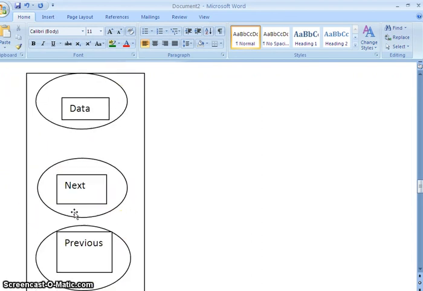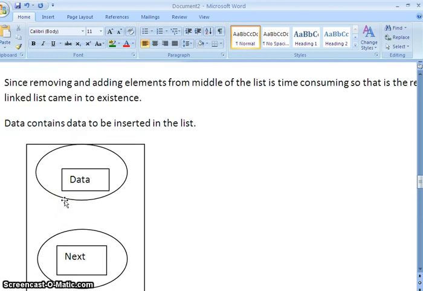So if we want to add an element in the middle of the list, we can just update the next reference and the previous reference. Then we can add the element in the middle of the list.